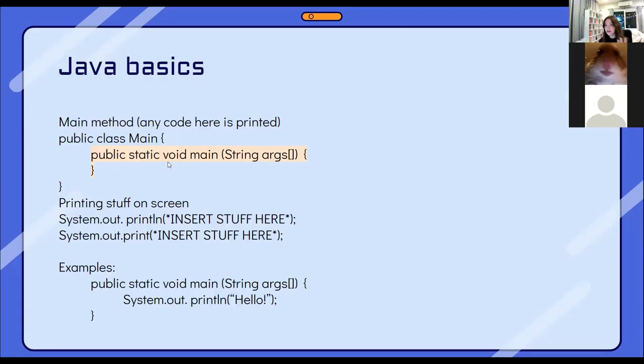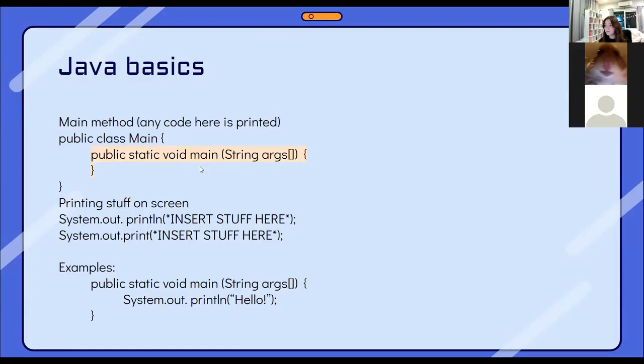For example, if you create another method, you would have to state what the method would return. You'll learn this in the next slide. This would be some kind of data type such as int, string, or anything. And in the end, you would have to write return and then the value that you're returning. So for example, return 3. And the main is a required name.